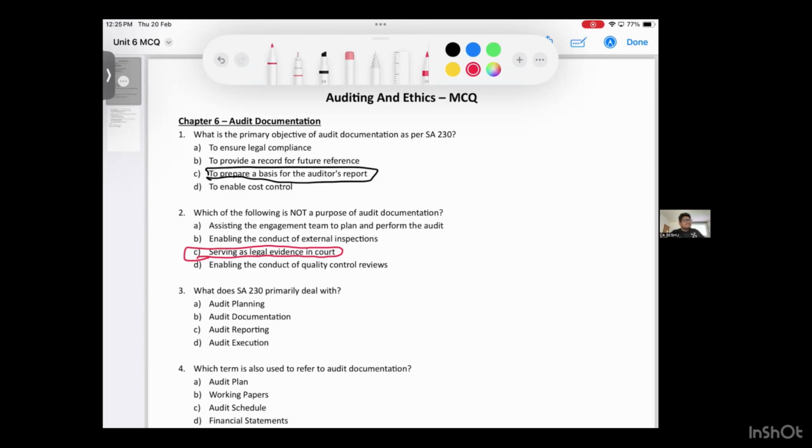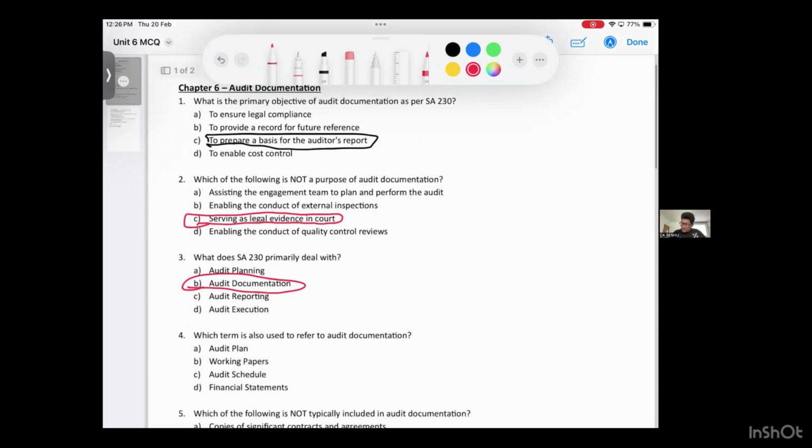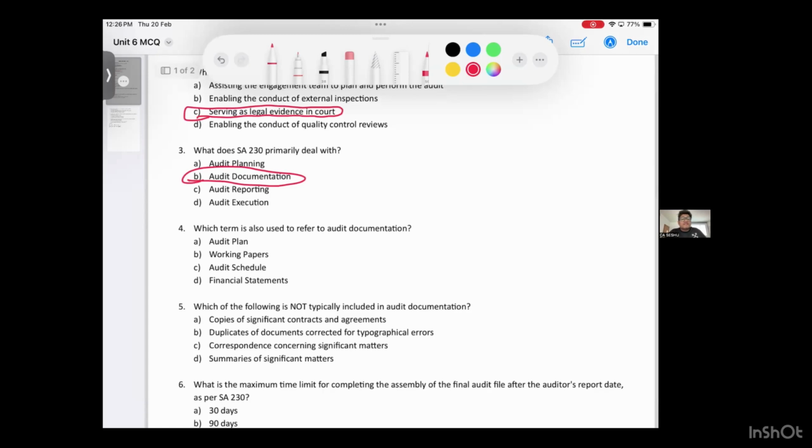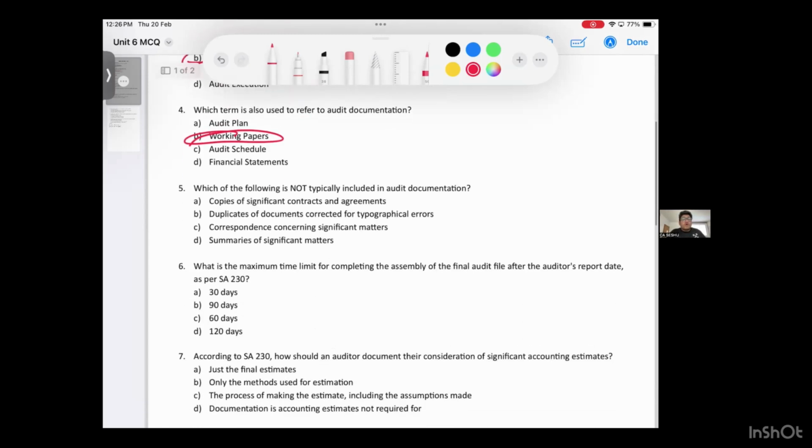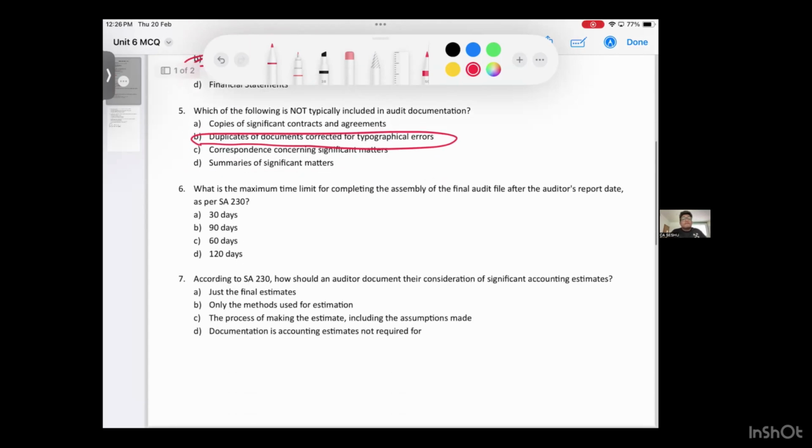Third question, what does SA 230 primarily deal with? Come on. Fourth one, which term is used to refer to audit documentation? Working papers. Which of the following is not typically included in audit documentation? Duplicates won't be included, correct. What is the maximum limit for completing the assembly?